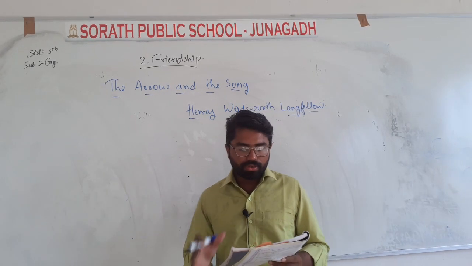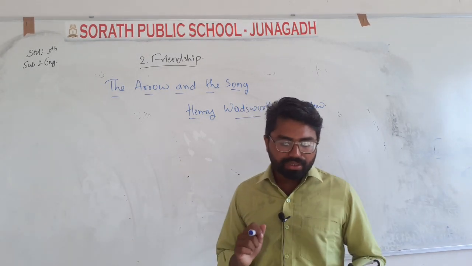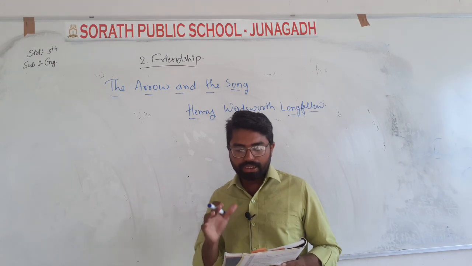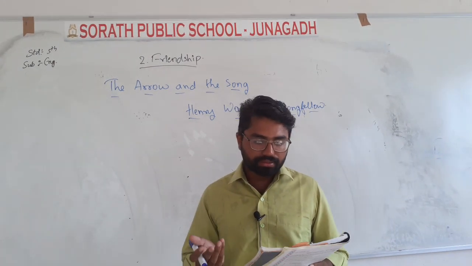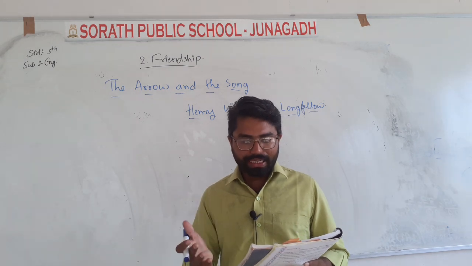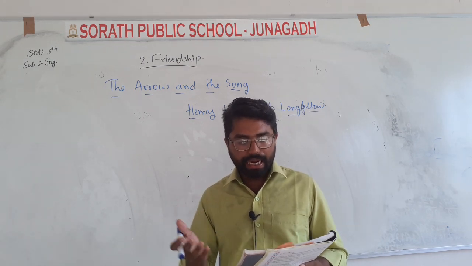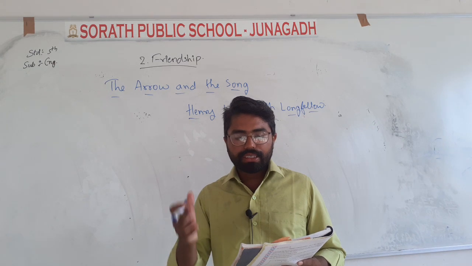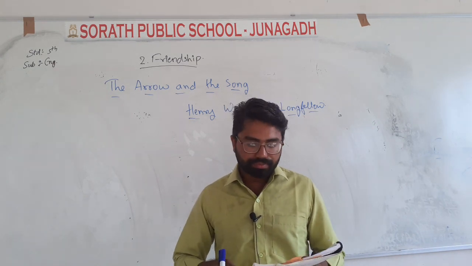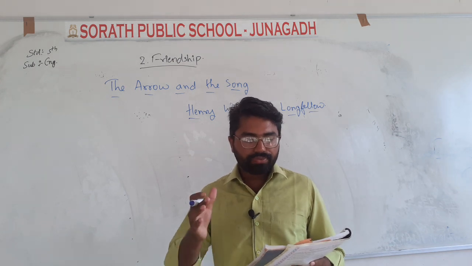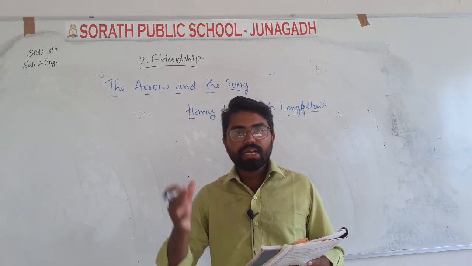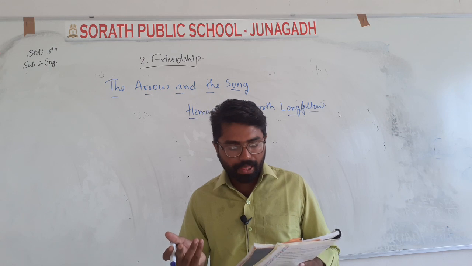So our first stanza was: I shot an arrow into the air, it fell to earth, I knew not where, for so swiftly it flew, the sight could not follow it in its flight. I breathed a song into the air, it fell to earth, I knew not where.